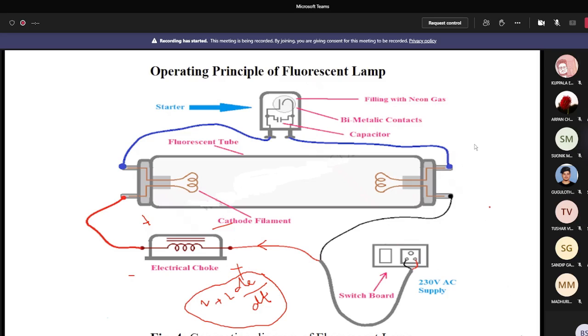Someone asked a question about the starter. Instead of the starter, you can connect and disconnect manually. Have you tried it in your home? If not, you can try. Suppose the starter function is not okay, so you can open the wires from the starter. Obviously, do it in front of all the family members, otherwise you may get a shock. So you can check it.